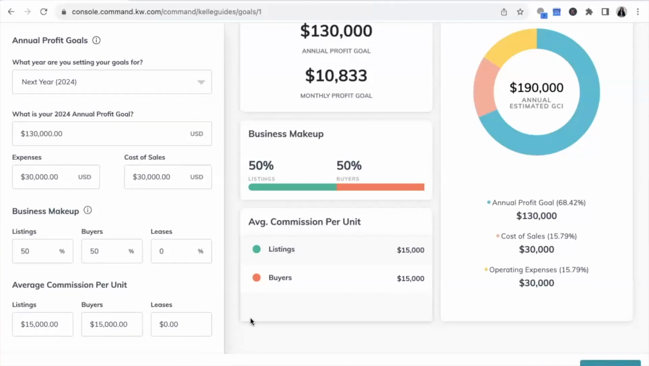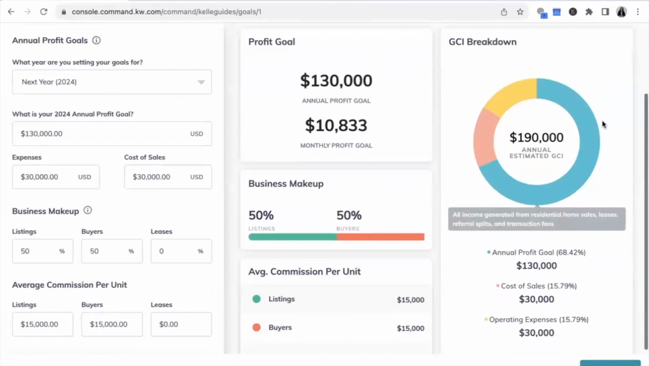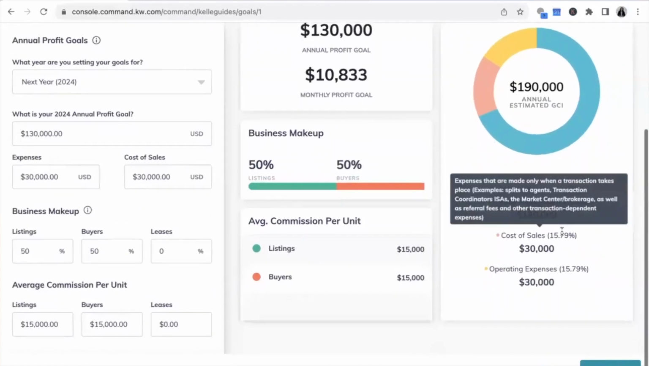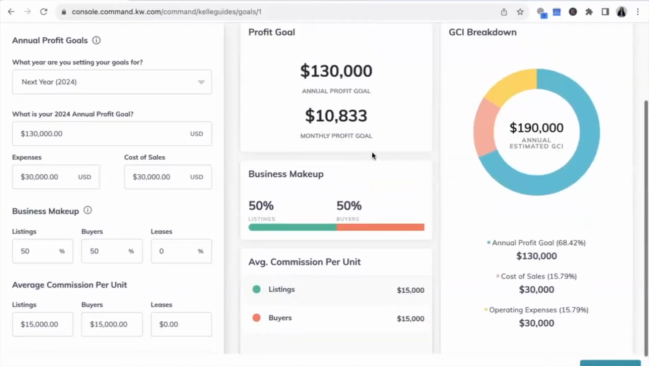Now this is gross. So keep in mind that if your average sale is over $1 million, you're probably going to be bringing home about 20 to 25,000, maybe 20 to 30,000. So that's gross, not including all of the other expenses, because we've already accounted for that here in cost of sales. All right, so now you see that we have all of this, 190,000 estimated GCI, gross commission income.